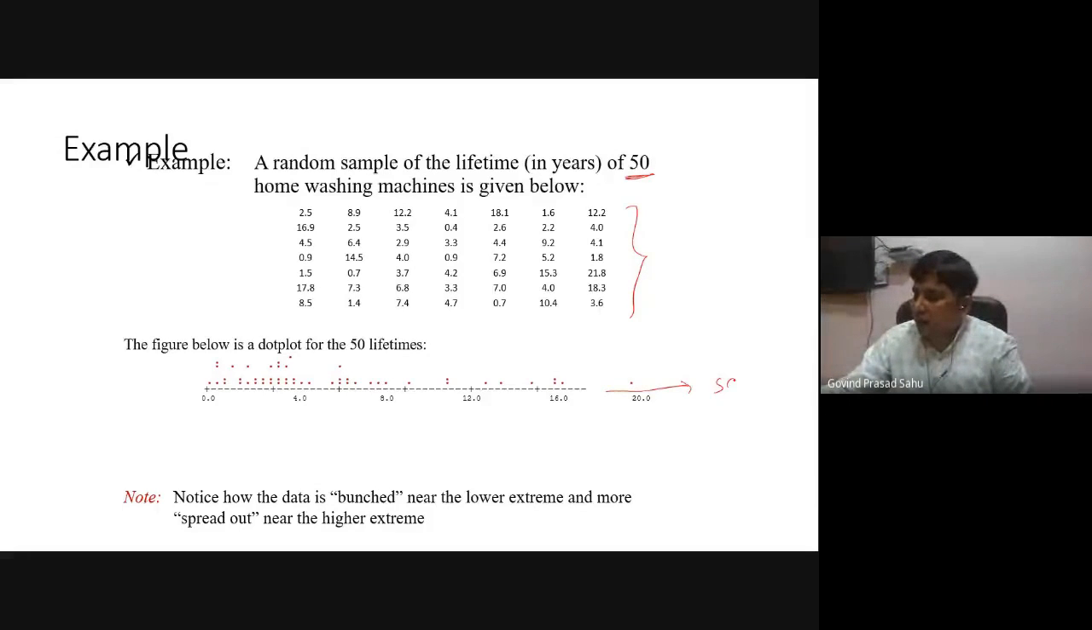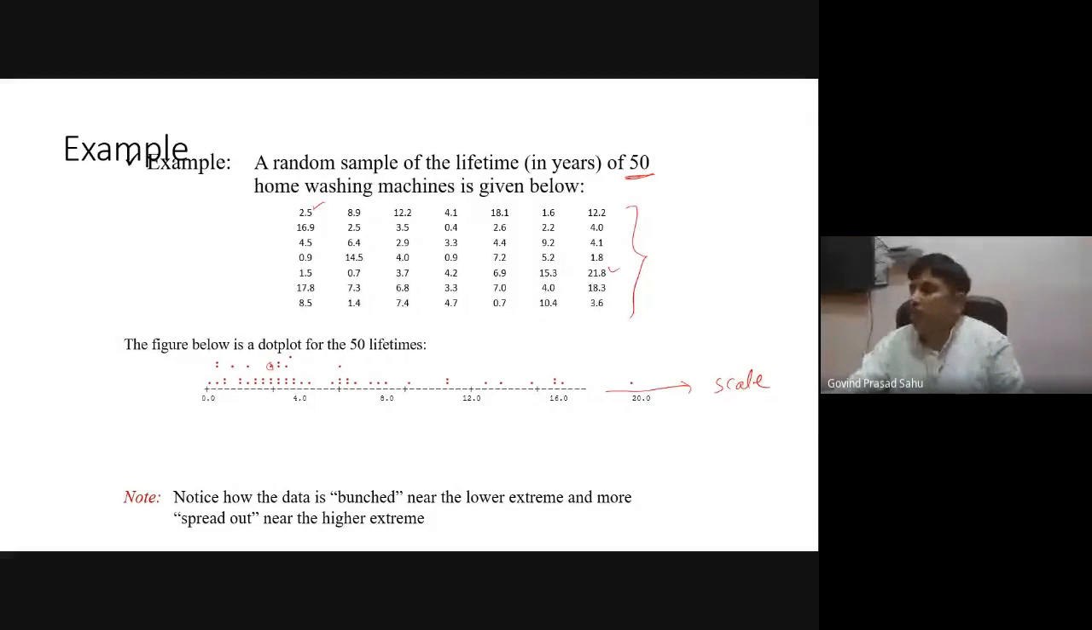So suppose this is our scale. The least value is say 0, and the highest value is somewhere below 22, that is 21.8 here. Corresponding to this scale, one dot is placed for each data value. For example, we take the first data 2.5, then 2.5 is somewhere here. So we put the dot corresponding to 2.5, and so on.